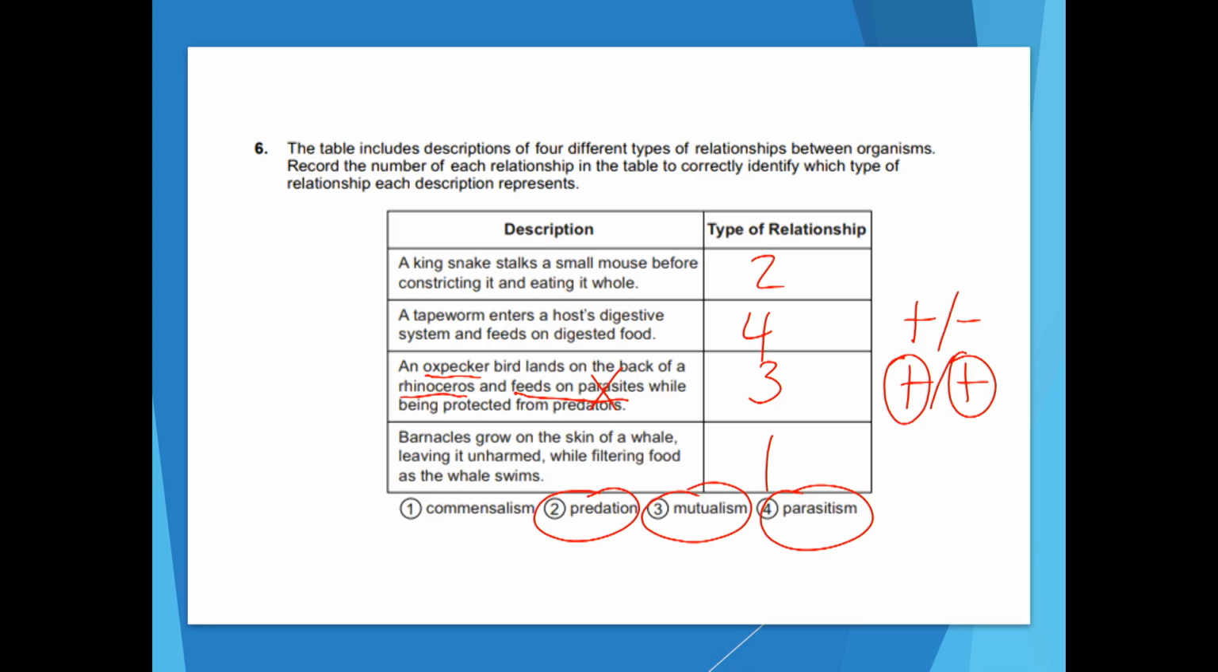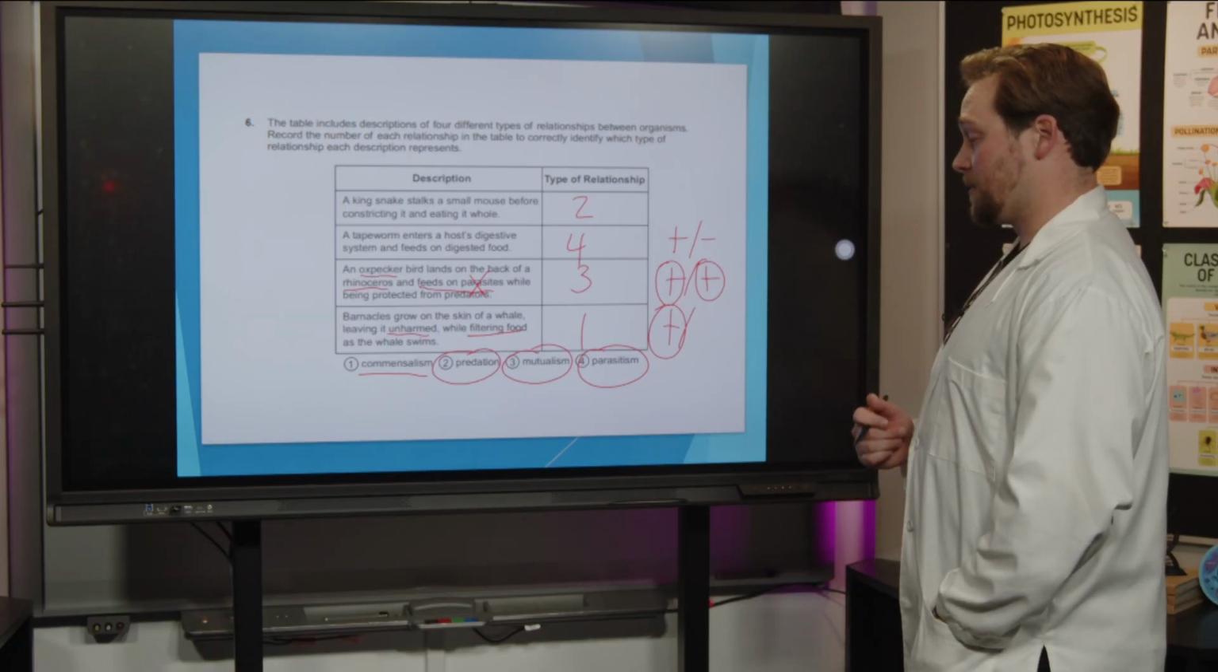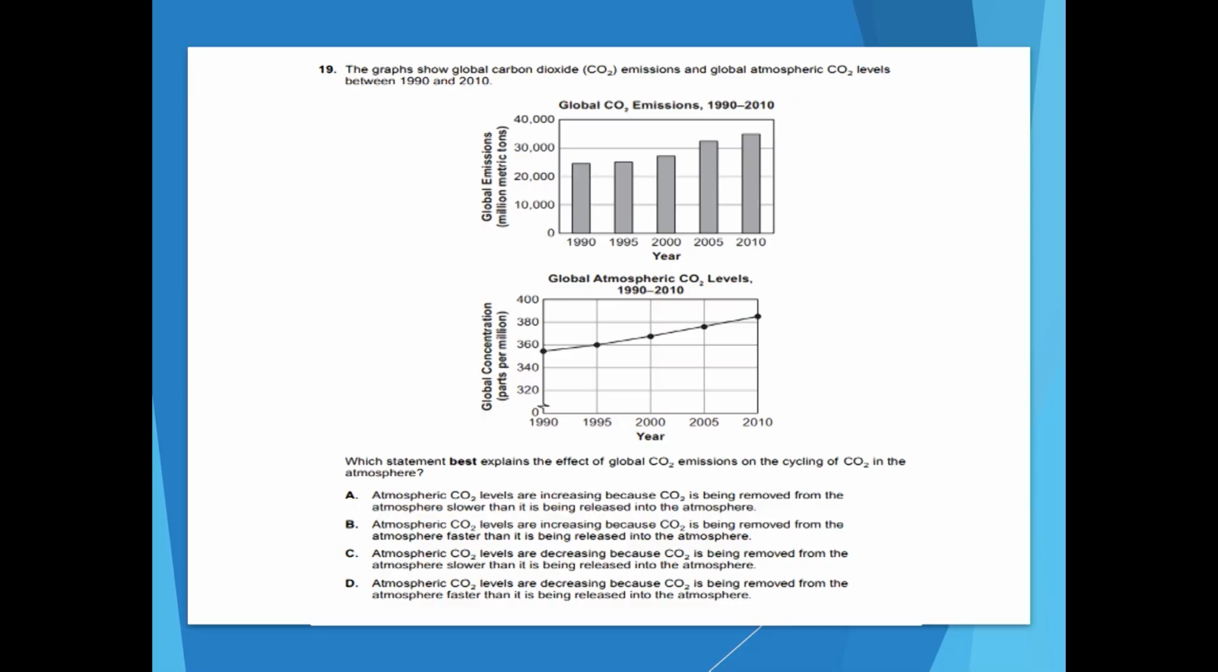The last one we have is 1. It says barnacles grow on the skin of a whale, leaving it unharmed while filter feeding as the whale swims. So in commensalism, what's going on here is that one organism benefits and the other one is neither harmed nor hurt. It's just kind of neutral for the other organism. Because the barnacle is filter feeding, it's benefiting, and the whale is unharmed. So it's not losing or winning. And so that's going to be commensalism. Great work. Let's move on to the next one.